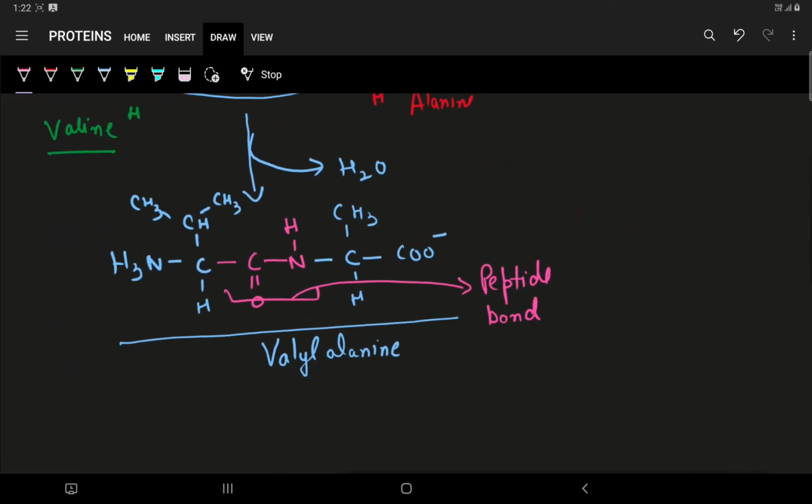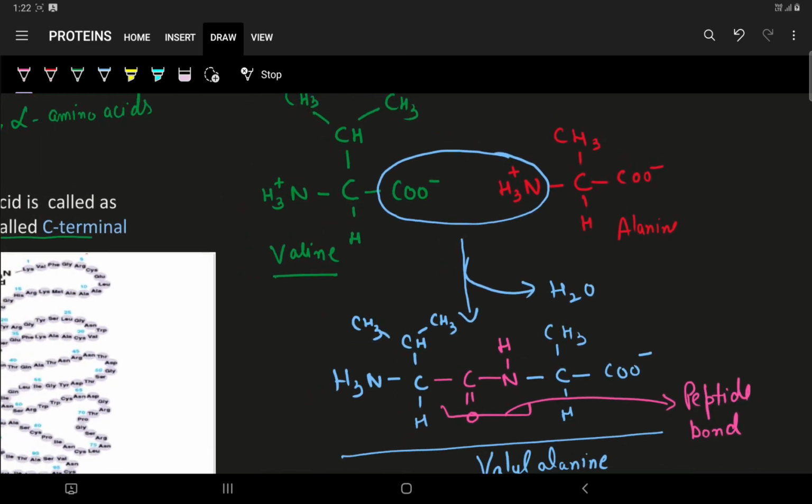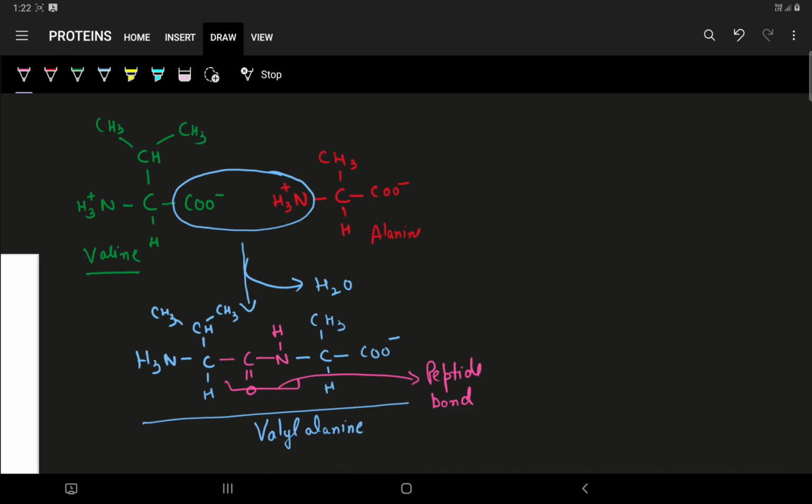I hope the structure of valyl alanine is clear to you all, and you can now easily draw a peptide bond formation or a peptide linkage. This is the easiest structure in the proteins. In our next class, we shall be discussing the secondary, tertiary and quaternary structures. So till then, revise the peptide bond formation, and you can take examples of more polypeptide chains. You can also draw the structures for a tripeptide by combining three amino acids together. So students, keep practicing and learning these.